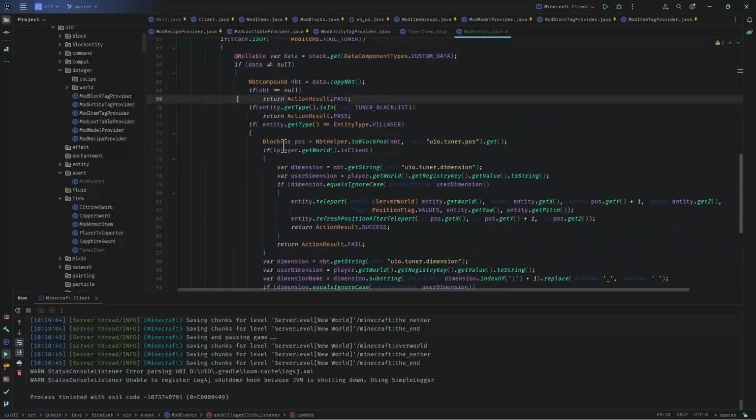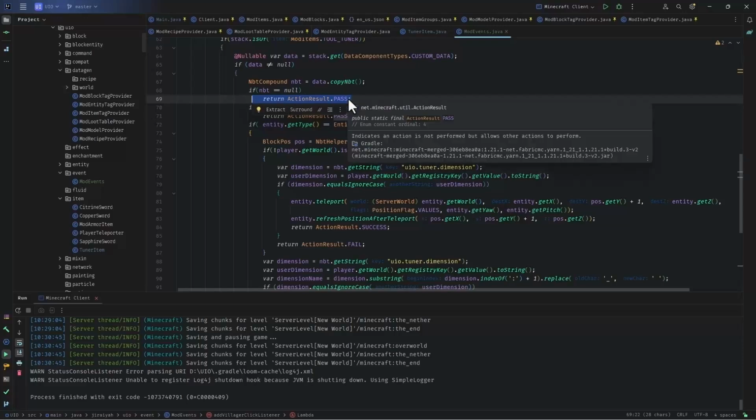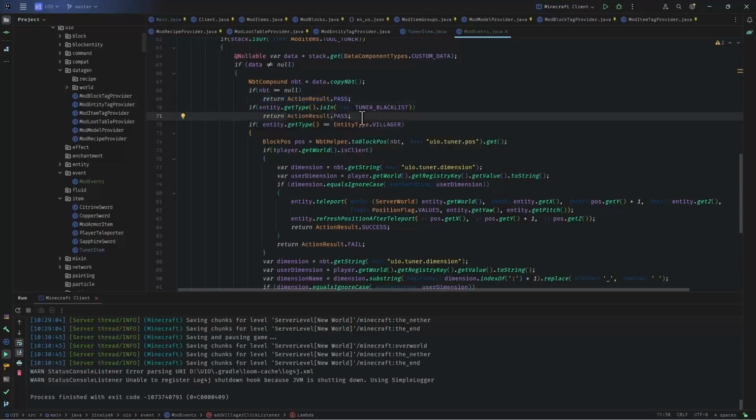I come here. Well, the NBT is null, and I was failing the event. I want to see that trade panel there. Let's make it action result pass. And if I'm clicking on any entity that is blacklisted, why should I fail?